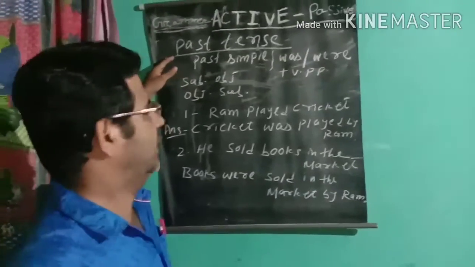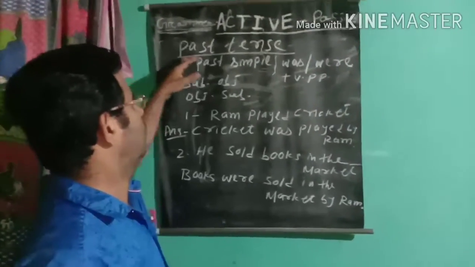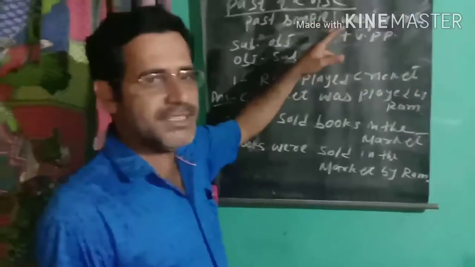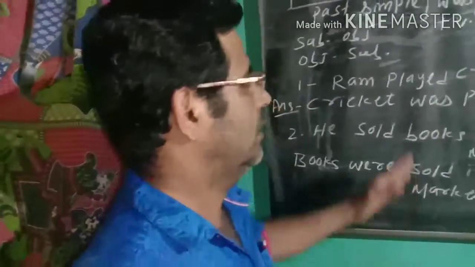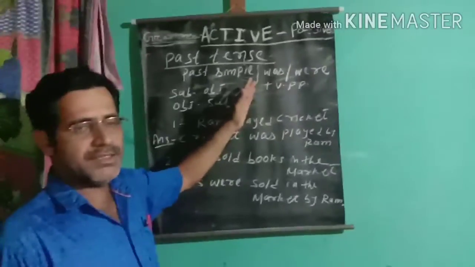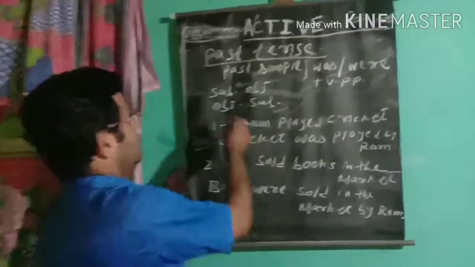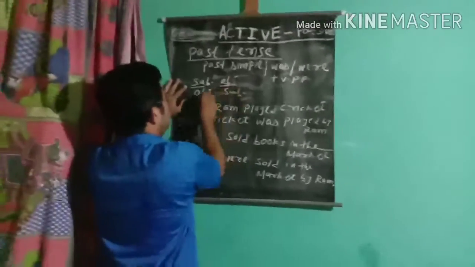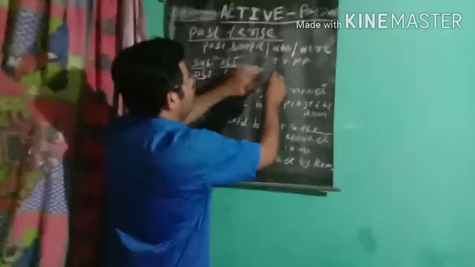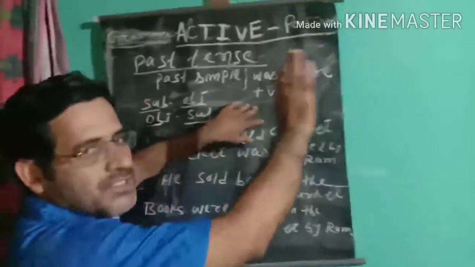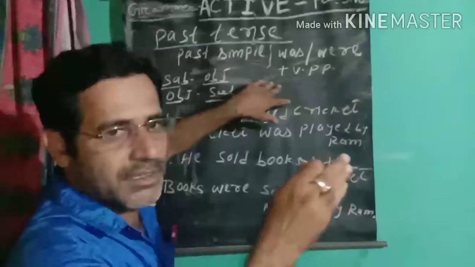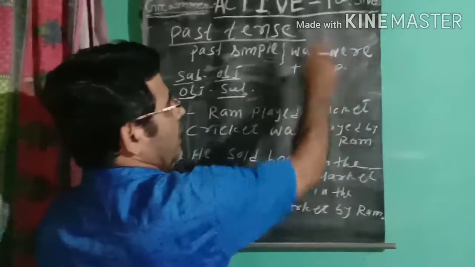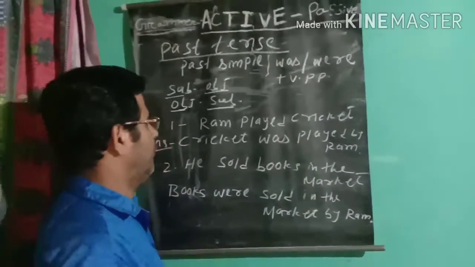After present tense, now we go to past tense, past simple form. When the sentence is in past simple form, how does the active voice become passive? Understand it properly. Here also subject becomes object, object becomes subject. We use was or were according to the subject. When the subject is singular, we use was. When the subject is plural, we use were. Then the verb becomes past participle.